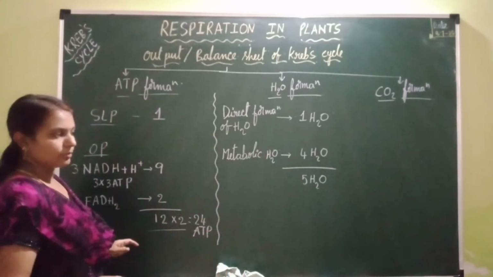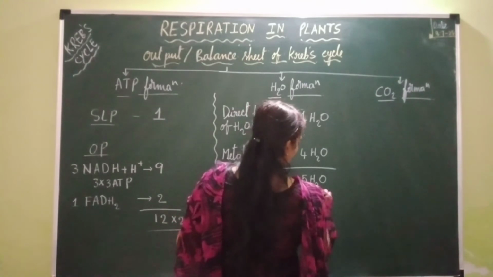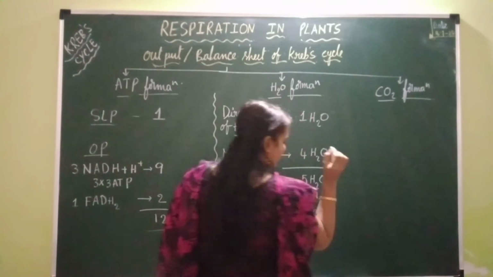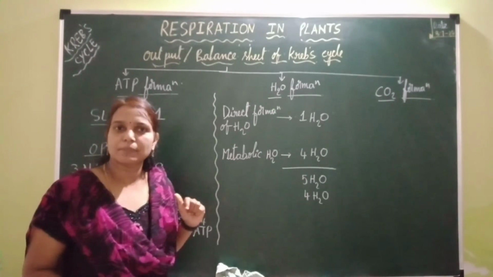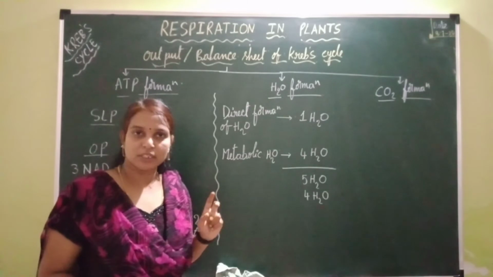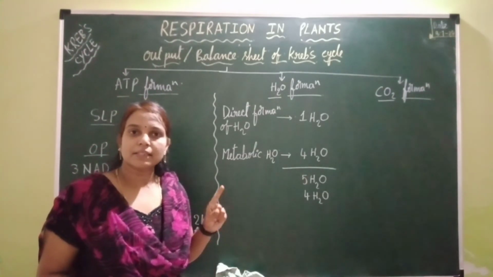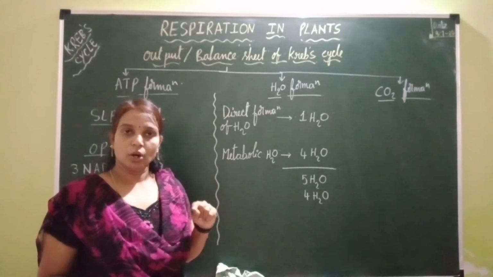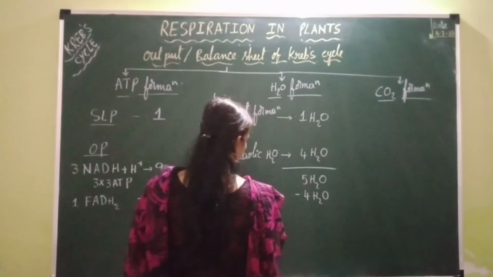Among these 5 water molecules, how many water molecules are used up? 4 water molecules are used up. Why are 4 water molecules used up? Because hydrations occur during this Krebs cycle. At how many steps? 4 steps. What are those steps? First step, third step, 7th step and 9th step. All odd numbers except the 5th step. So how many water molecules are used?